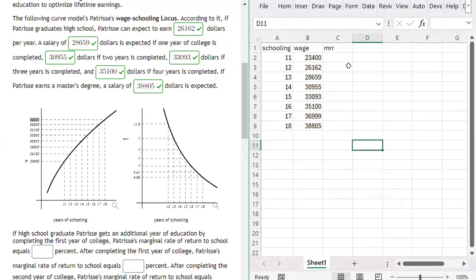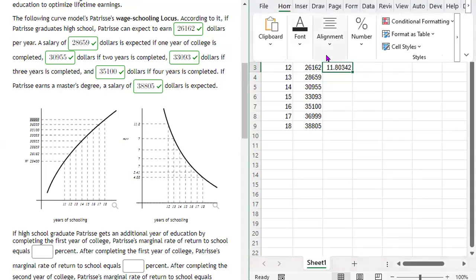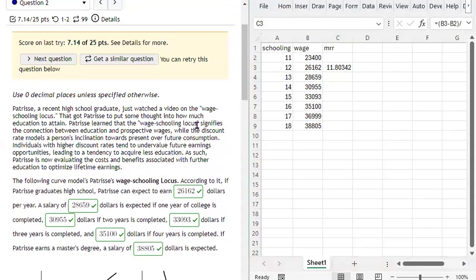Now to calculate the marginal rate of return to schooling, what we're going to do is take the income from the 12 years of education, subtract off what it would have been if they just got 11 years of education, divide by what they would have gotten if they had 11 years of education, and multiply by 100, right? So the marginal rate of return to schooling is this column here, and we need how many decimal places?